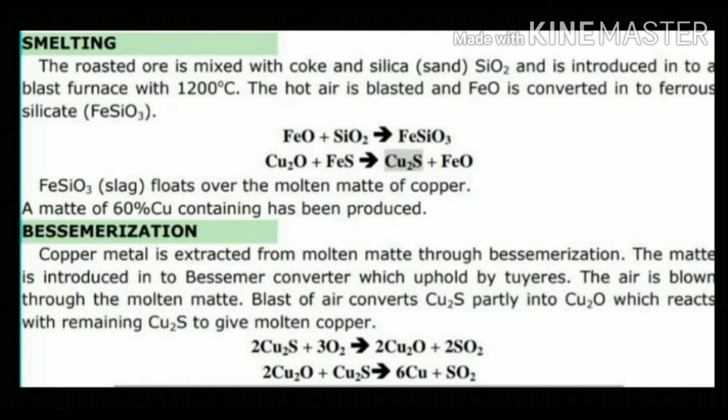Now we are having only this cuprous oxide and this copper sulfide. So the cuprous oxide reacts with more of this cuprous sulfide to form the copper. After the reaction has been completed, the molten copper is poured off. As it cools, it gives up sulfur dioxide dissolved in it, which comes out in the form of bubbles, thus giving the shape of blisters to the surface of copper, which is called blister copper. The crude copper so obtained is then purified by electrolysis. Then we will get 100% pure copper.